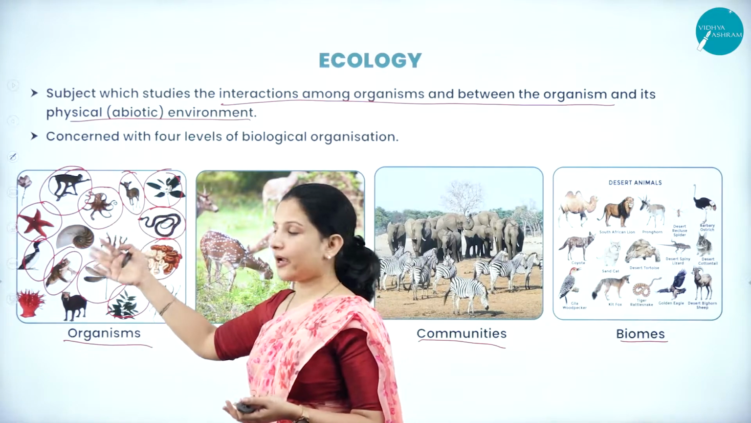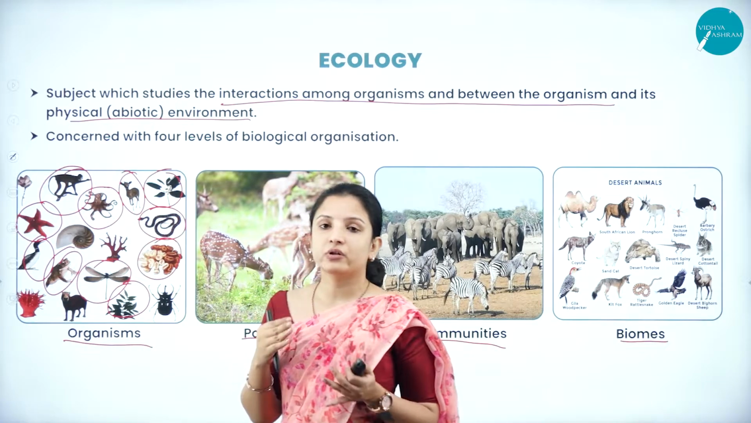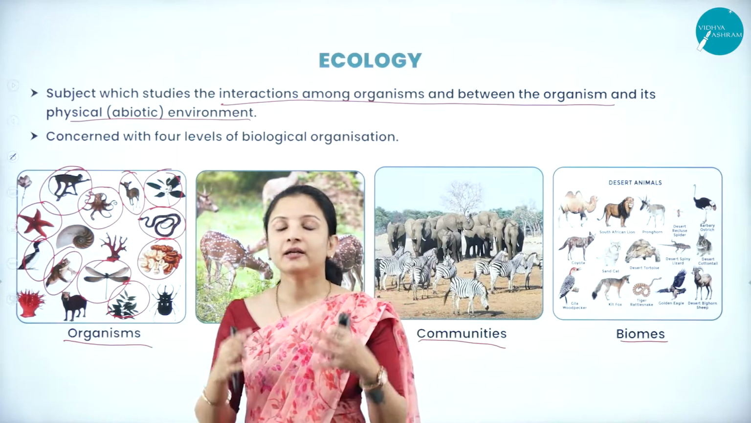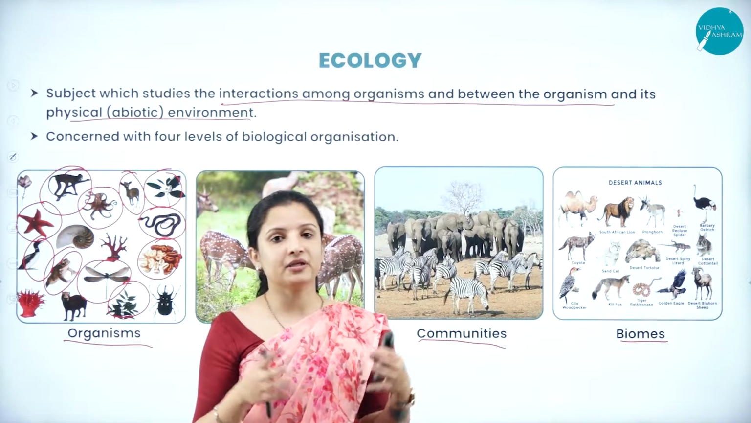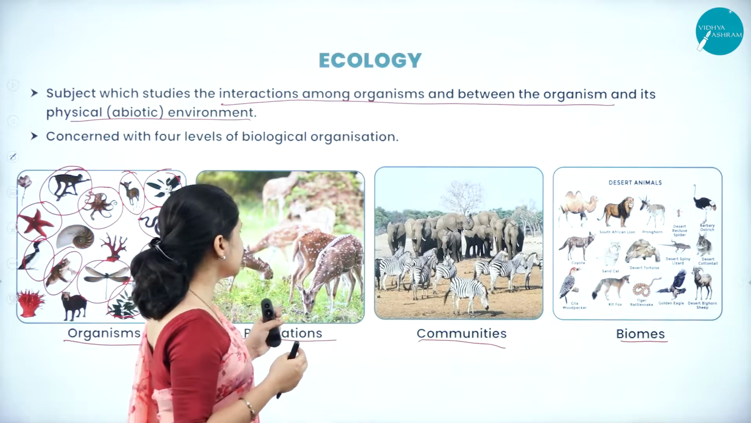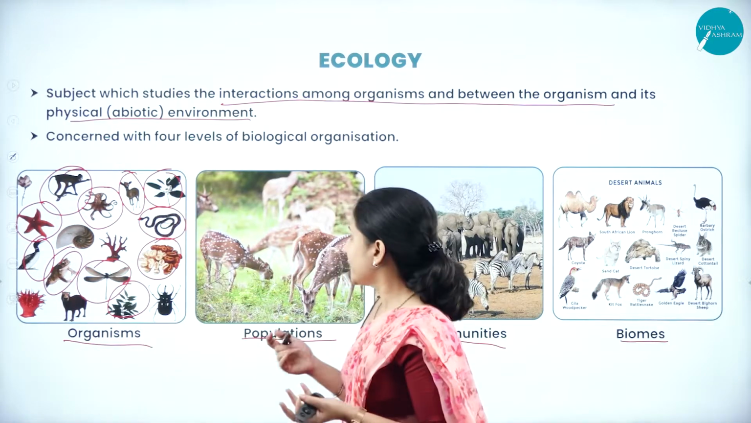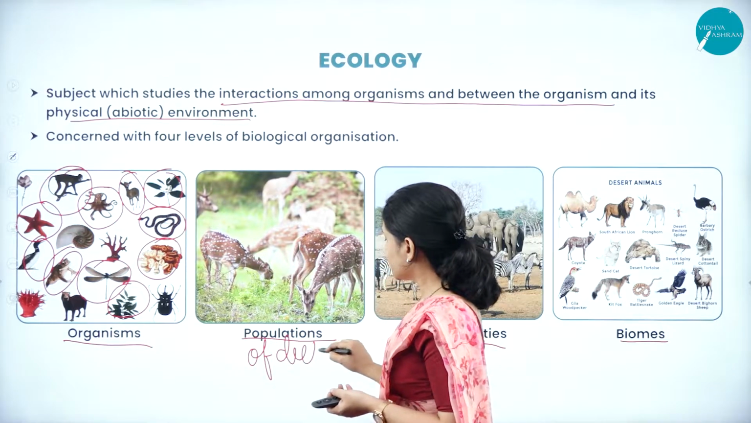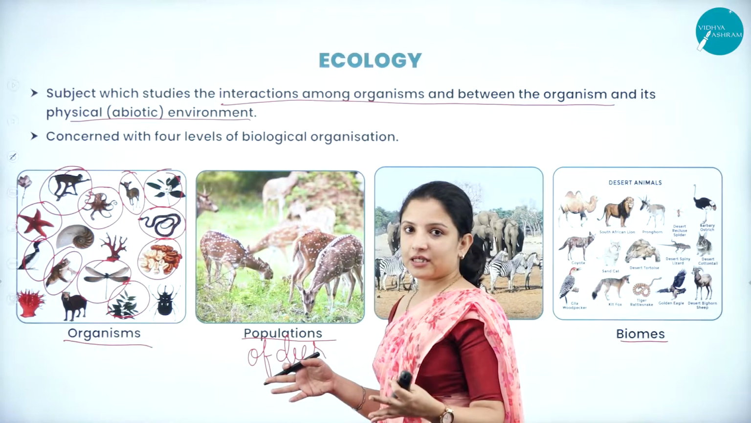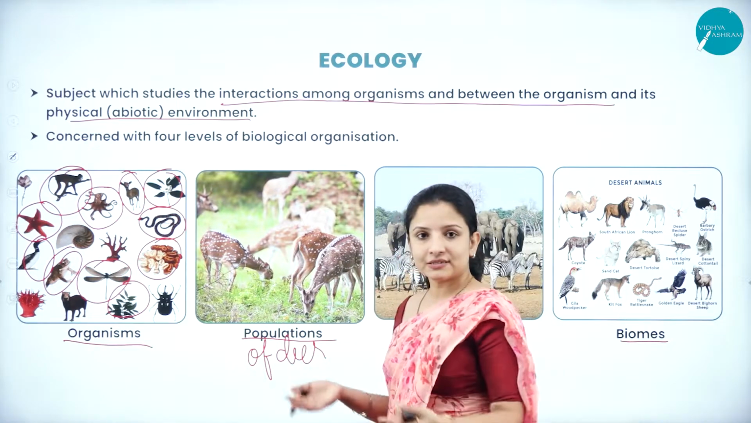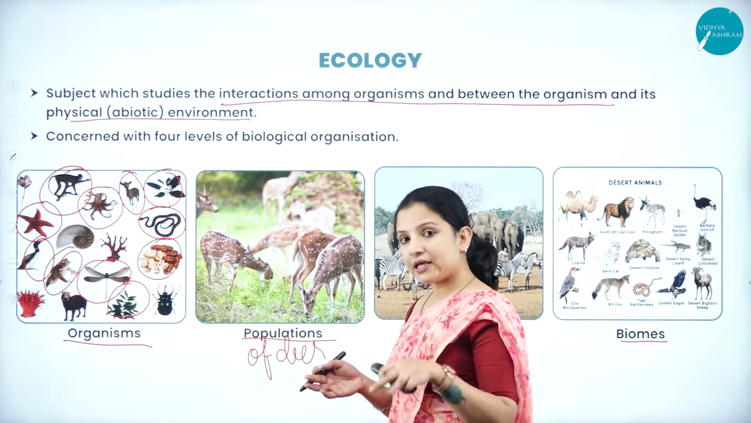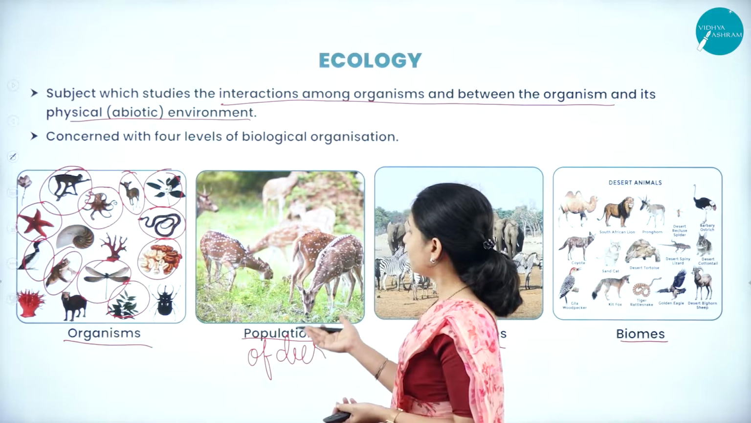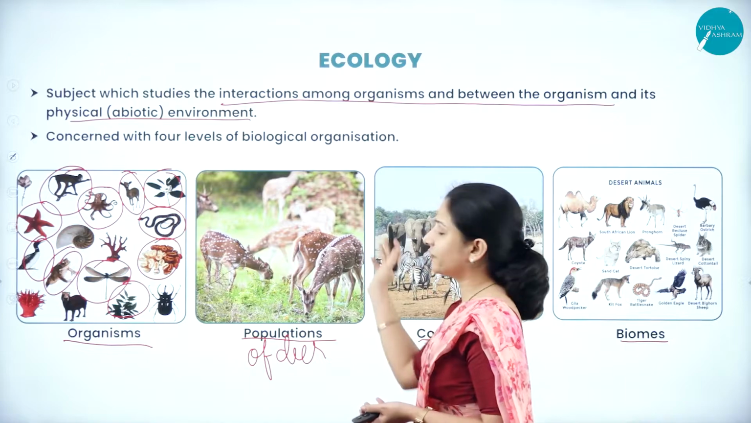There are different individual organisms living in a particular area or habitat, and in that area or habitat these individual organisms come together to form a population. So this is a population of deer. Likewise, a population of monkeys in that area, a population of insects in that area, and among insects, again different types. So likewise, we have populations.